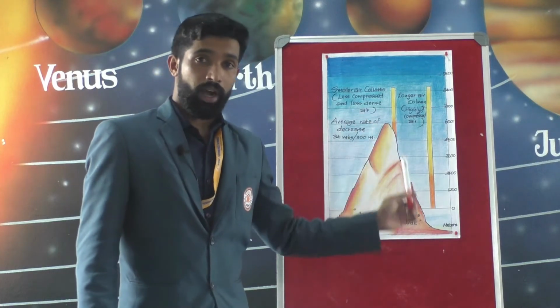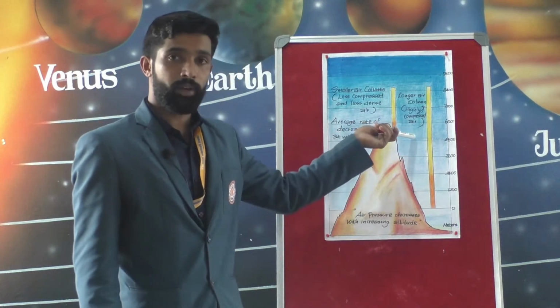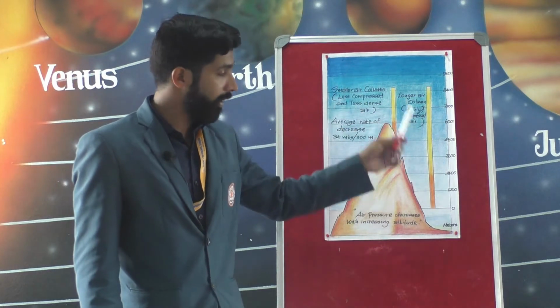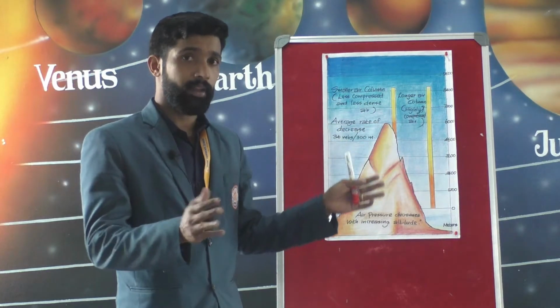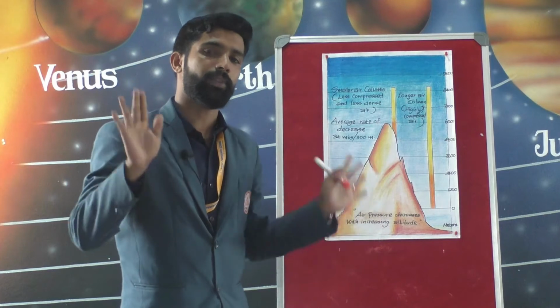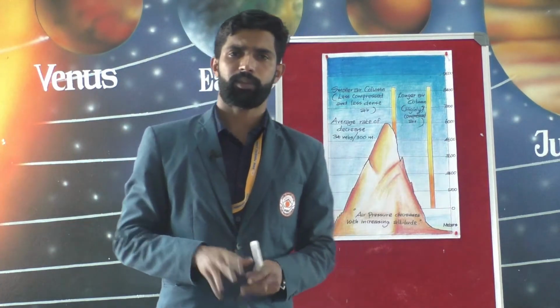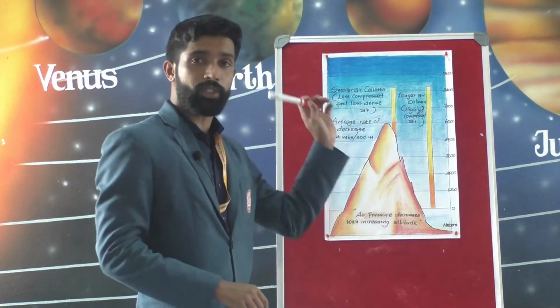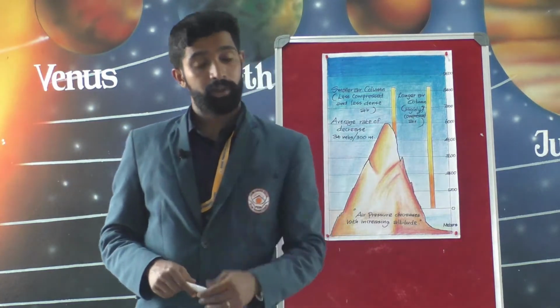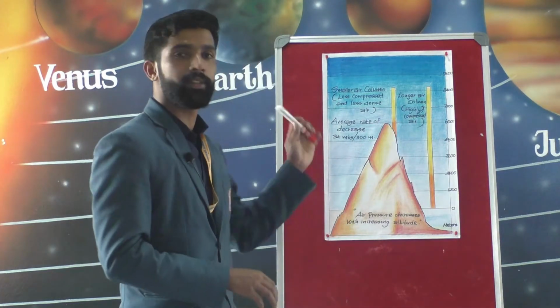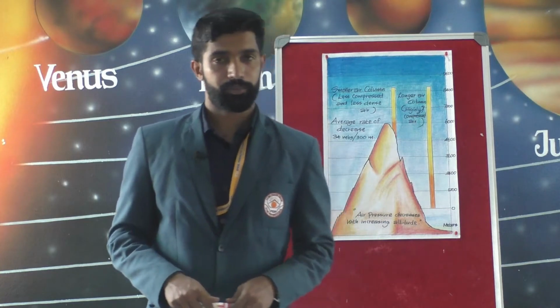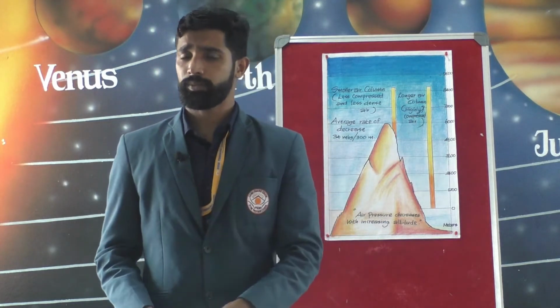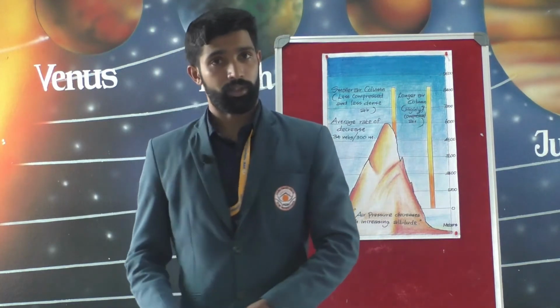As one goes up, what will happen? The density of air decreases, and so does the pressure exerted by it. Okay. And the next one is temperature.